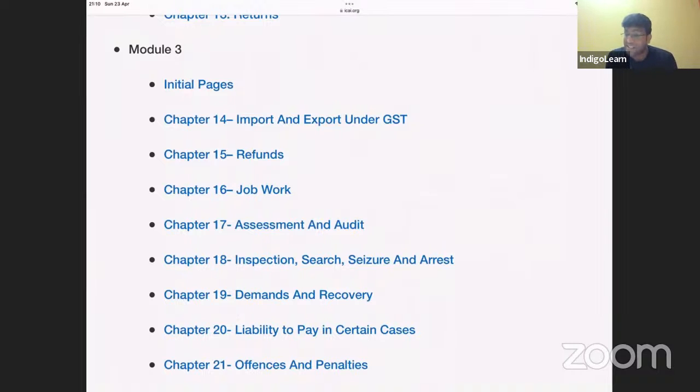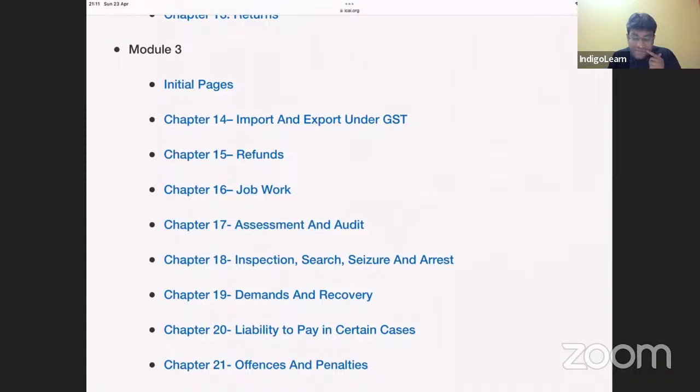And returns, please keep in mind about the due dates of GSTR1, GSTR3B, and about the interesting concept of first return, annual return. And we know that there is nothing called GST audit by chartered accountant or cost accountant now. Even though turnover is more than 5 crores, we will submit one reconciliation statement in GSTR 9C, which will be a self-certified reconciliation statement.